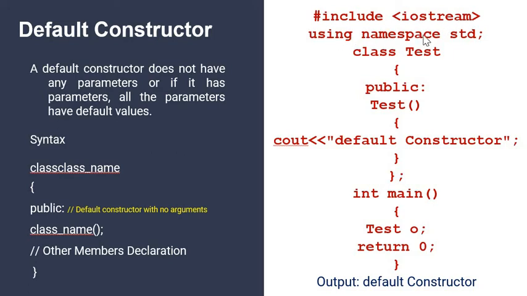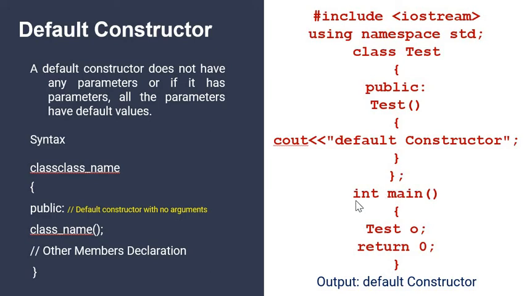After that we are using namespace std. After that we have created a class, the name is test, with open braces and close braces. Within the class I have declared a constructor named test, and it is declared in the public section. And when the constructor is called, we will get an output as default constructor.